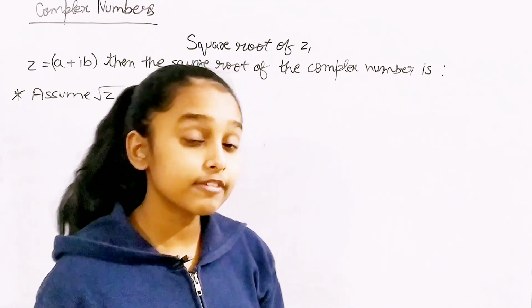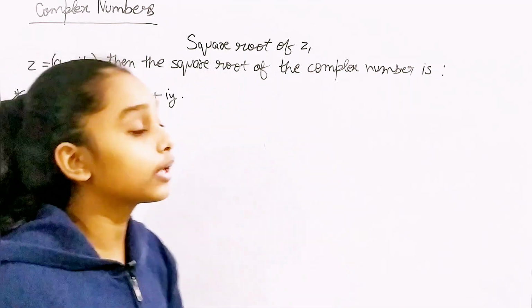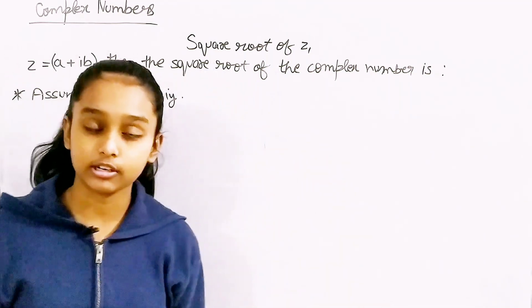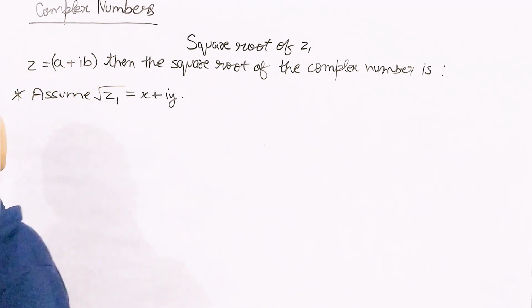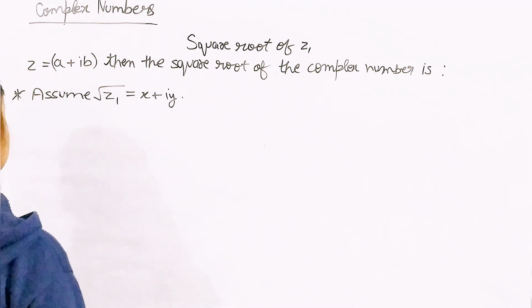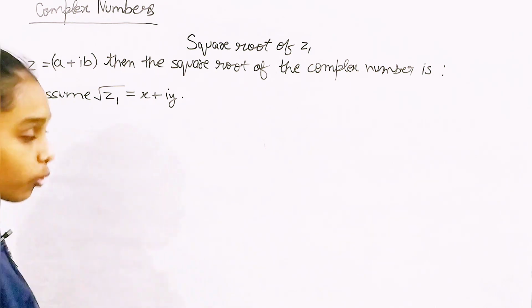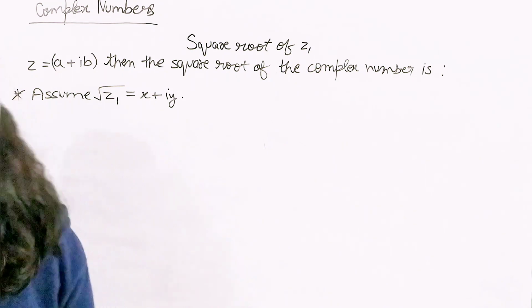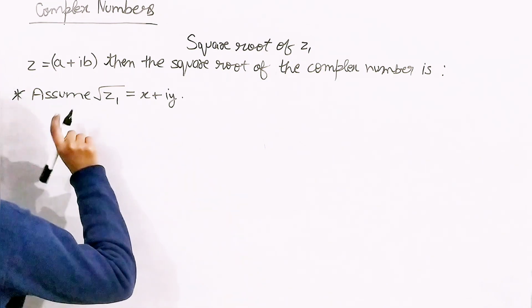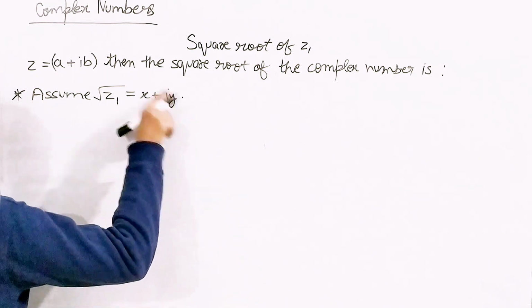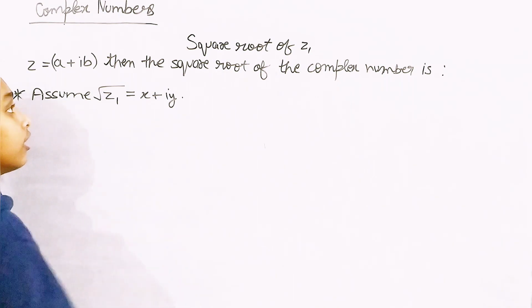There will be a formula in this topic too, but before that we need to understand the concept: what it is, how we're going to do it, and how important it is while solving questions. So we're assuming the square root of z1 is equal to x plus iota y.